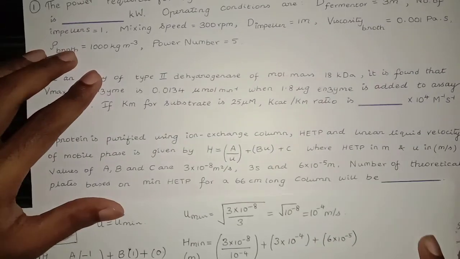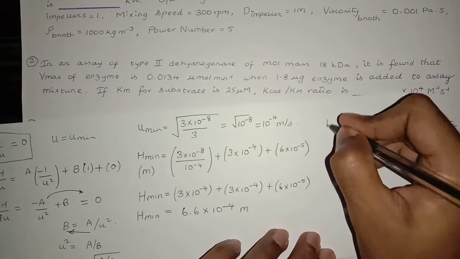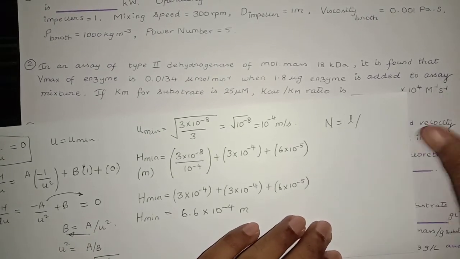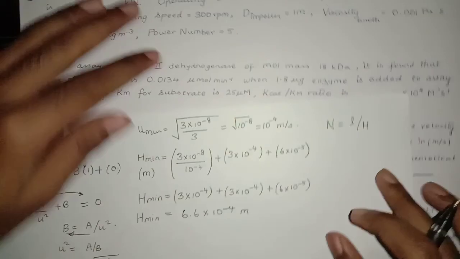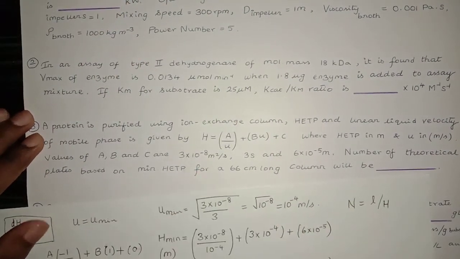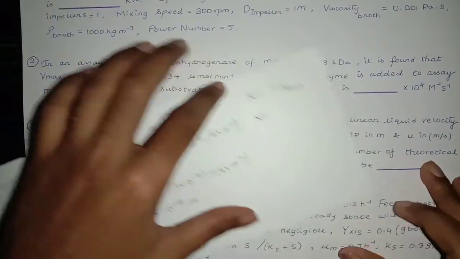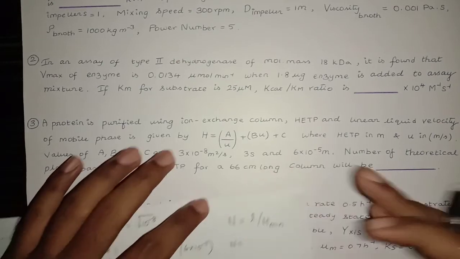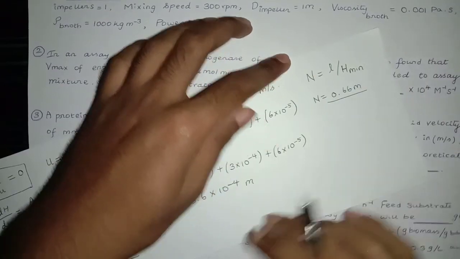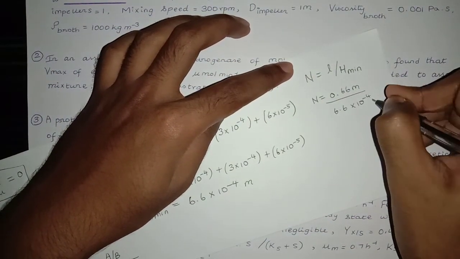We need to find the number of theoretical plates. We know N, the number of theoretical plates, is equal to the total length divided by the length of each plate. We need to find the number of theoretical plates for minimum HETP, that is H minimum. N is equal to the length of the column, 66 centimeter or 0.66 meter, consistent units, divided by 6.6 into 10 raised to the power negative 4 meter.